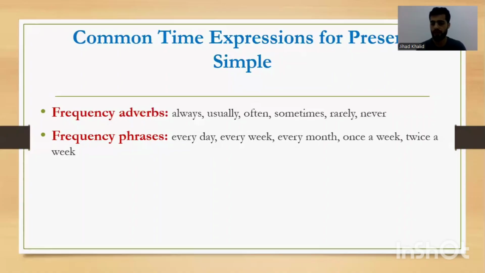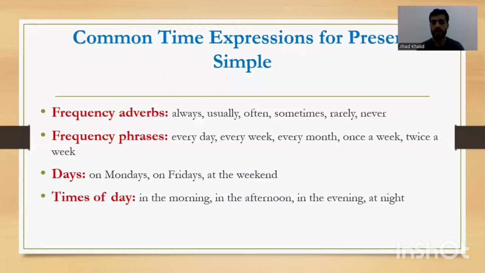Once a week, twice a week, on Mondays, on Fridays, at the weekend. So why do we say "on Mondays" is a present simple time expression? Because it happens again and again on Mondays. Not only one Monday. If it is only one Monday, we do not use present simple. But if it happens on all the Mondays, we use present simple.